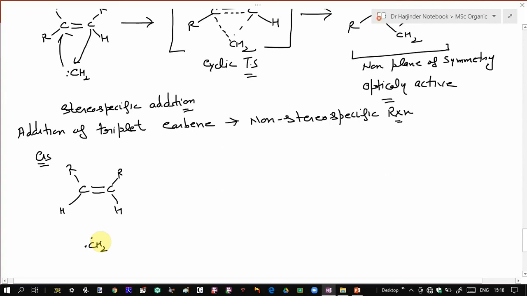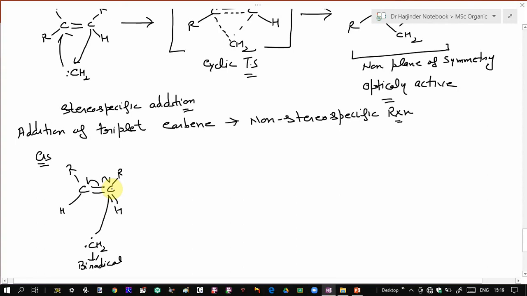Now in triplet carbene, both electrons are present in different orbitals. So they behave like biradicals, in which these two single electrons are present in different orbitals. So here concerted addition does not take place, but radical addition takes place. First of all, this single electron will attack this carbon. So this carbon-carbon double bond undergoes a homolytic bond cleavage. One electron of this double bond will shift to this carbon, another will shift to this carbon.